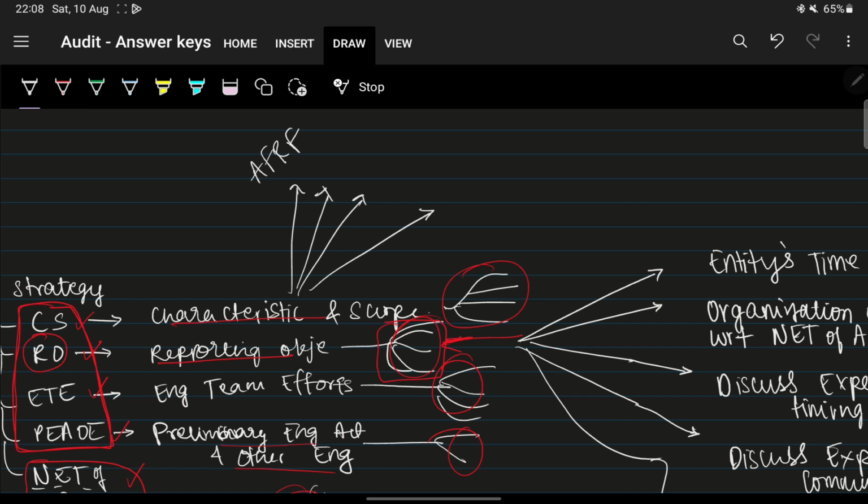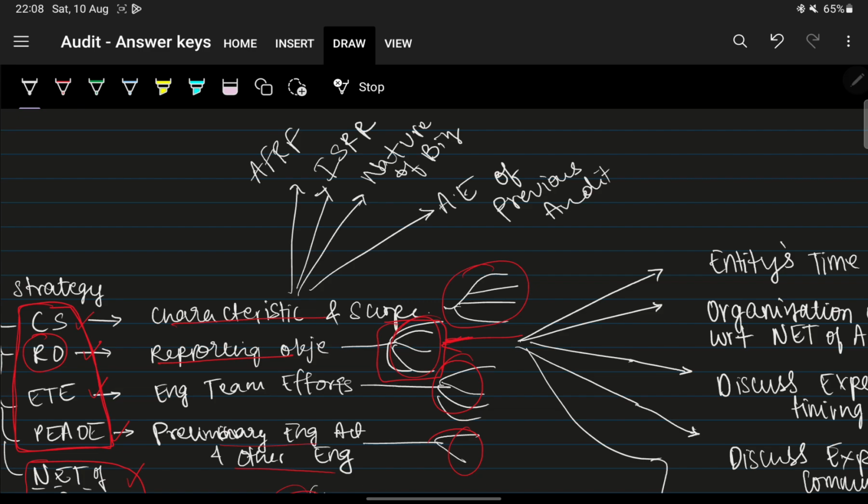The second characteristic and scope is relating to any industry specific reporting requirement, and third, it was nature of business, right? And what was the last point? The last point was audit evidence of previous audits.